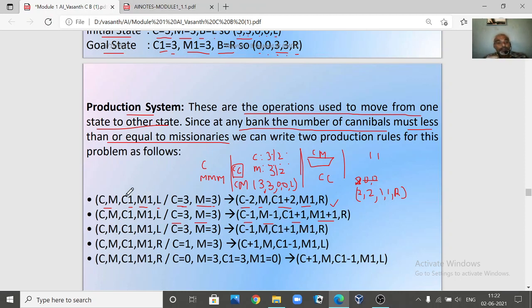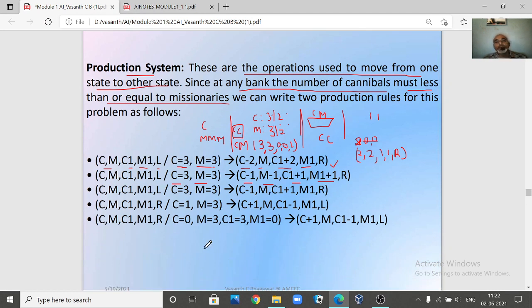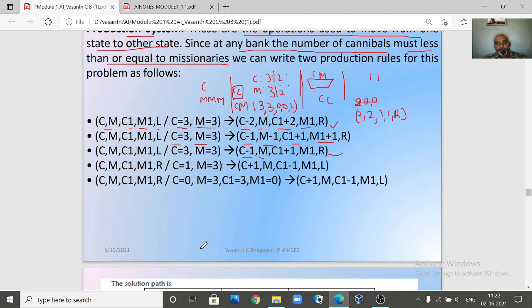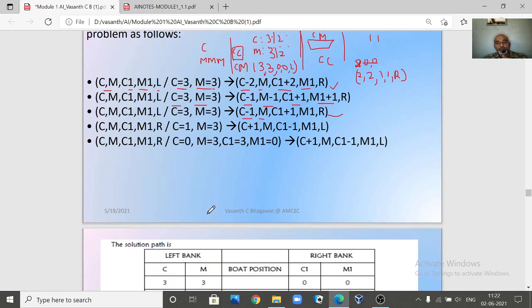Like this, we are writing some rules here. Like this you are going to write the rules. Now if you look at the third rule, what does it say? C minus 1 and M. So C minus 1 means 2 cannibals are traveling. M comma C1 plus M and M1. So this can be another rule. Like this you are going to define some rules here, which are called production rules.